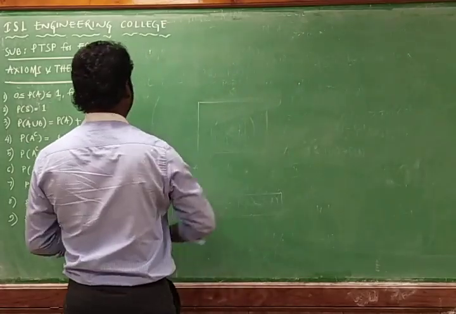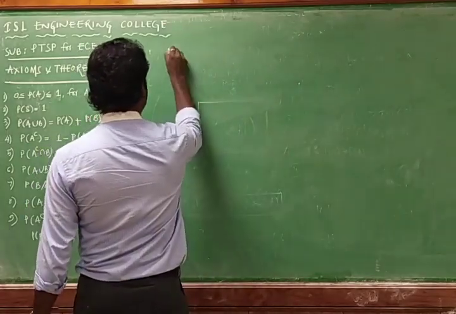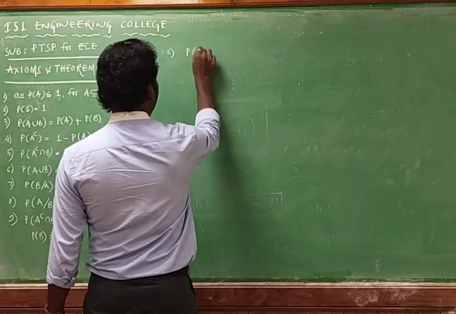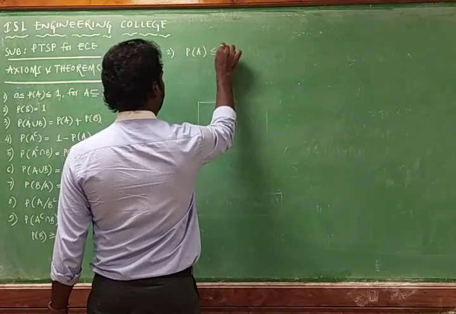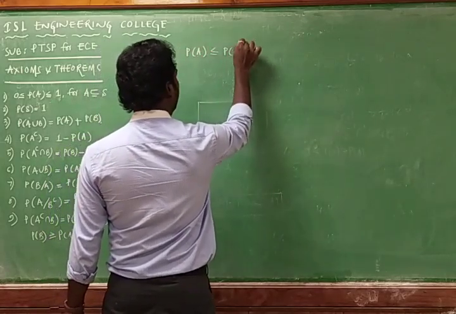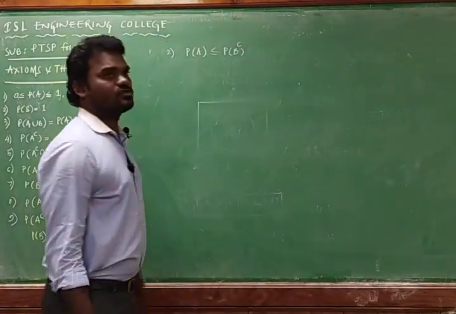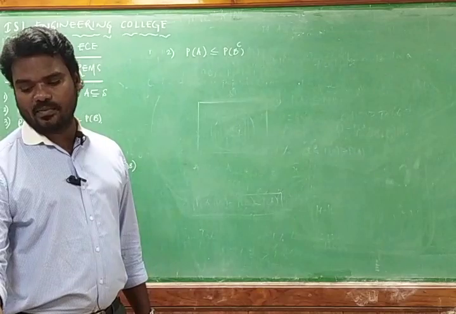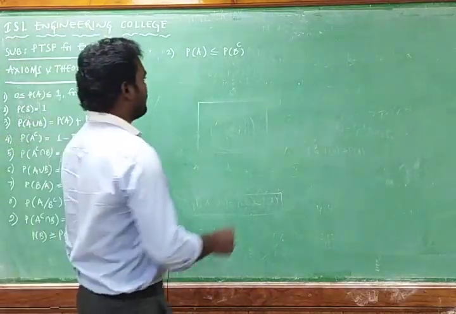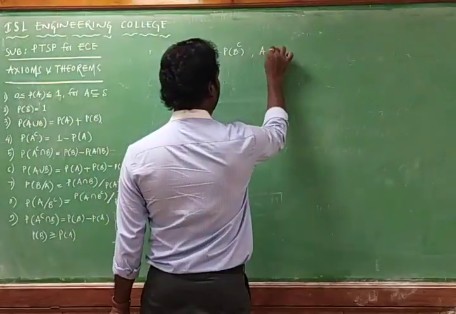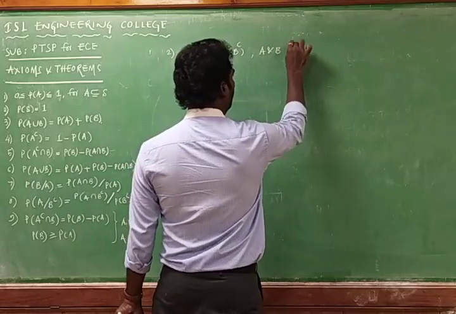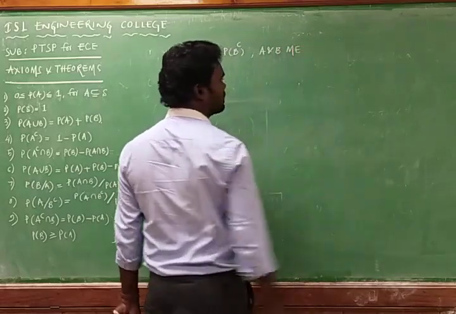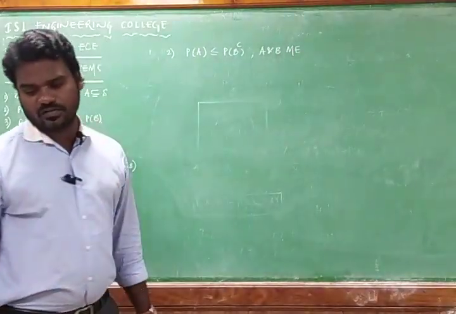Second theorem, I am going with here: probability of A is less than or equal to probability of B complement. We should prove this if A and B are mutually exclusive events.